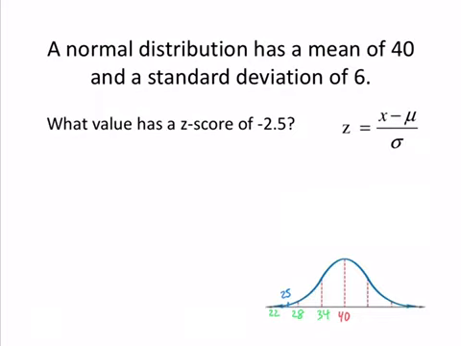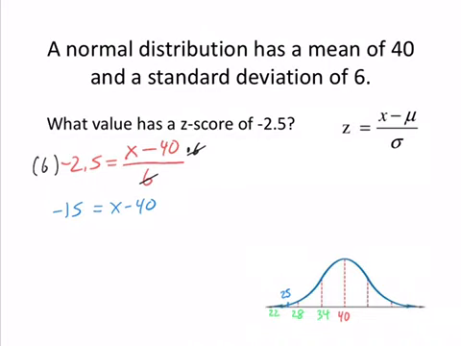Let's use the formula. My z is negative 2.5. My x is what we're trying to find. My mean is 40. My standard deviation is 6. So we're going to solve for x. I'm going to multiply both sides by 6. That leaves you over here negative 15 equals x minus 40. Then we're going to add 40 over. So I get x equals 25, which is identical to what we did on our picture. They're the same.